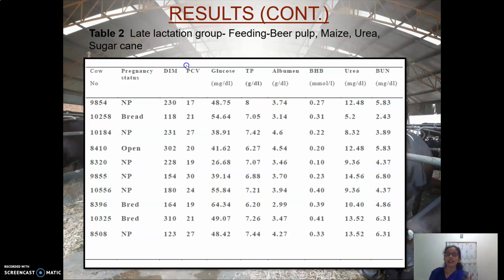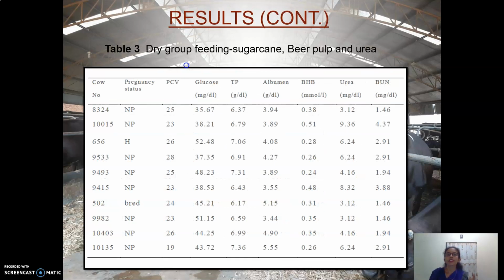This table includes the results of the late lactation group. As I mentioned earlier, they are fed with beer pulp, maize, urea and mainly sugarcane. And the results of the dry cow group are mentioned in this table.